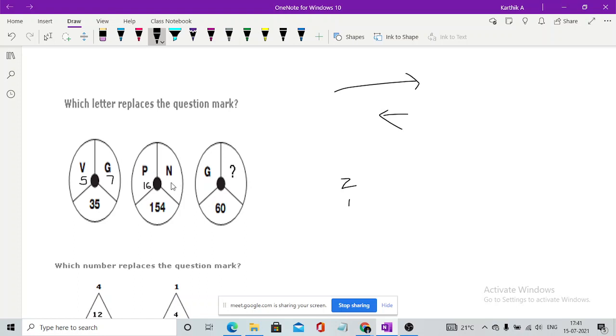If I say this is 14, whenever I come for the P in reverse order, is this 11? Yeah, thank you. This is 11.